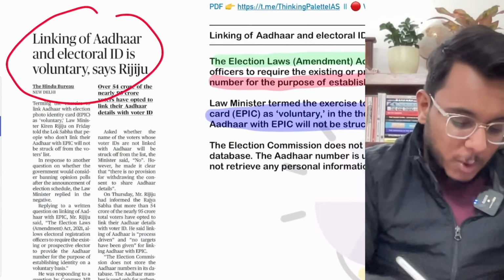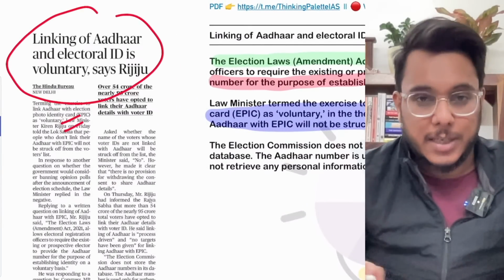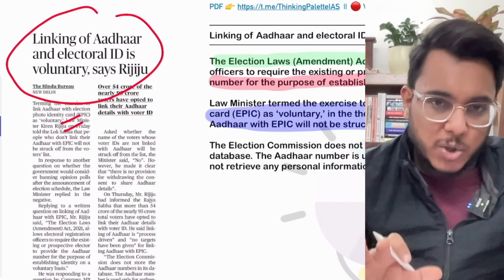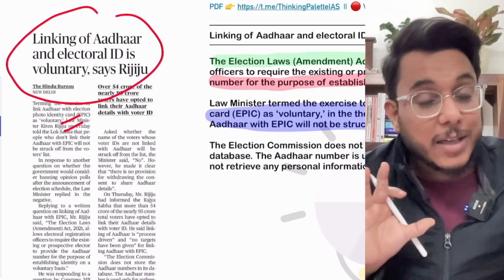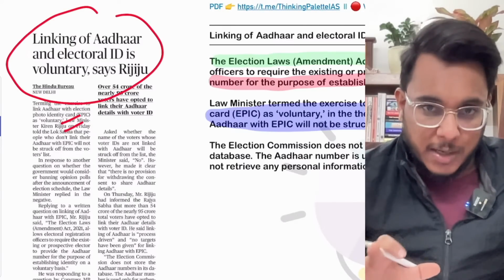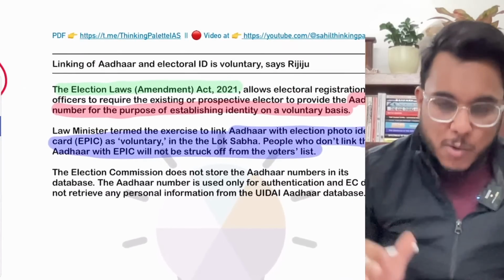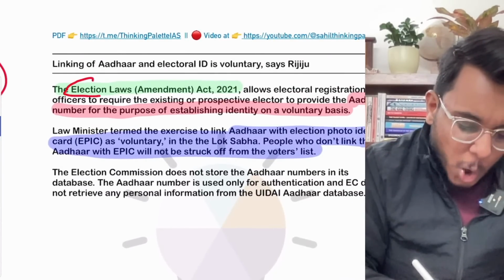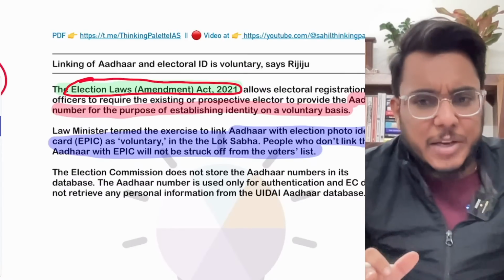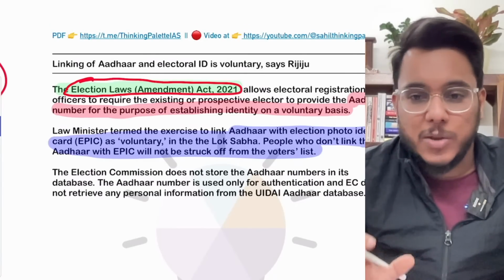Linking of Aadhaar and electoral ID is voluntary, says Rijiju. Okay, so guys, what is this article? The article doesn't contain much substance, but you need to know what the context of this article is. By the way, if you are following newspaper analysis regularly, a few months back we discussed the Election Law Amendment Act of 2021. We have seen it, many criticisms came, many articles also came on this particular line.